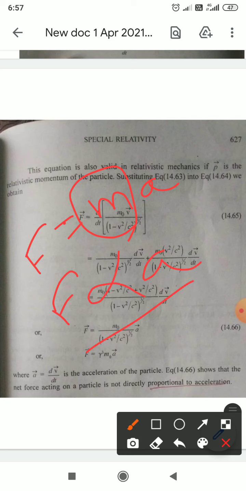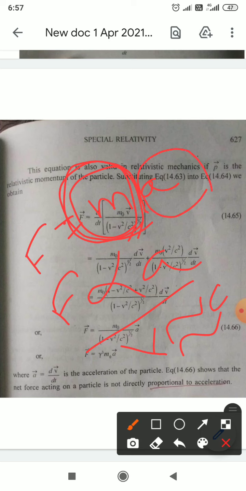In relativistic mechanics, when the particle is moving with a velocity approximately equal to c, its mass is going to change. So if we consider acceleration, then accordingly the mass is also going to change.